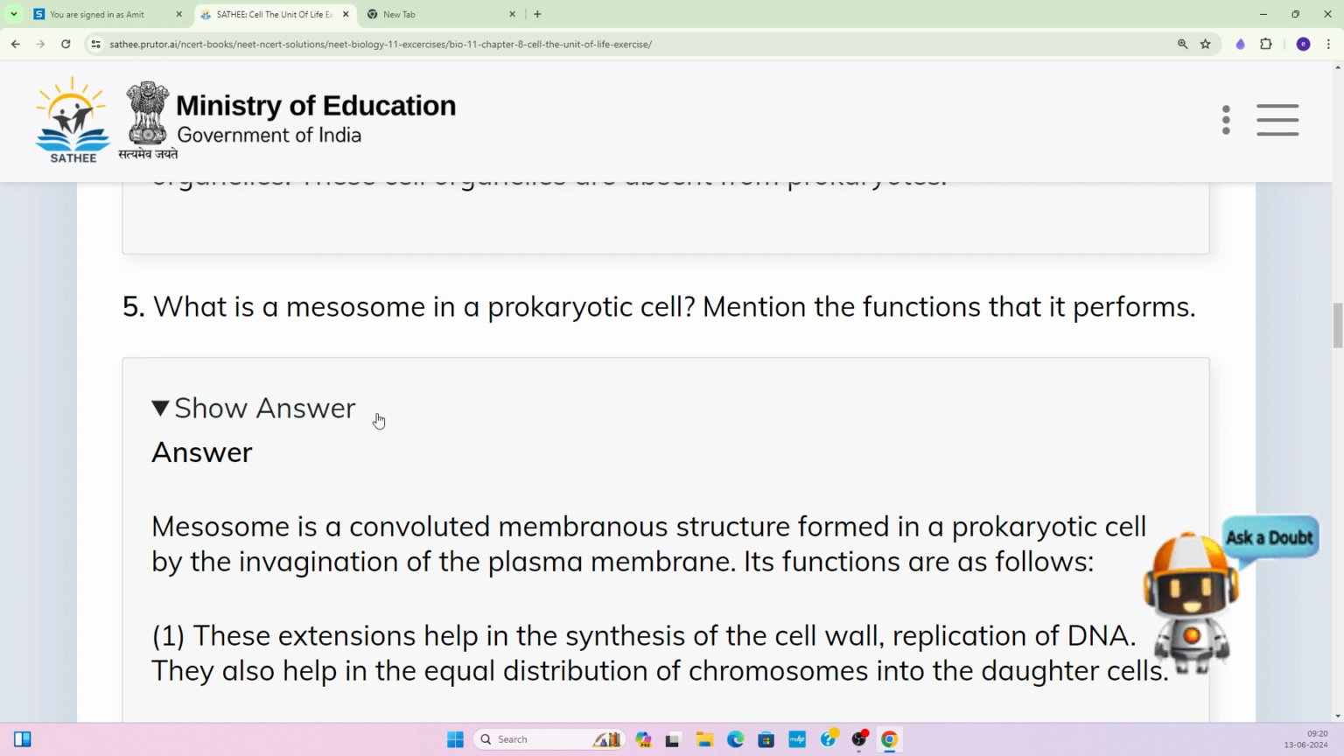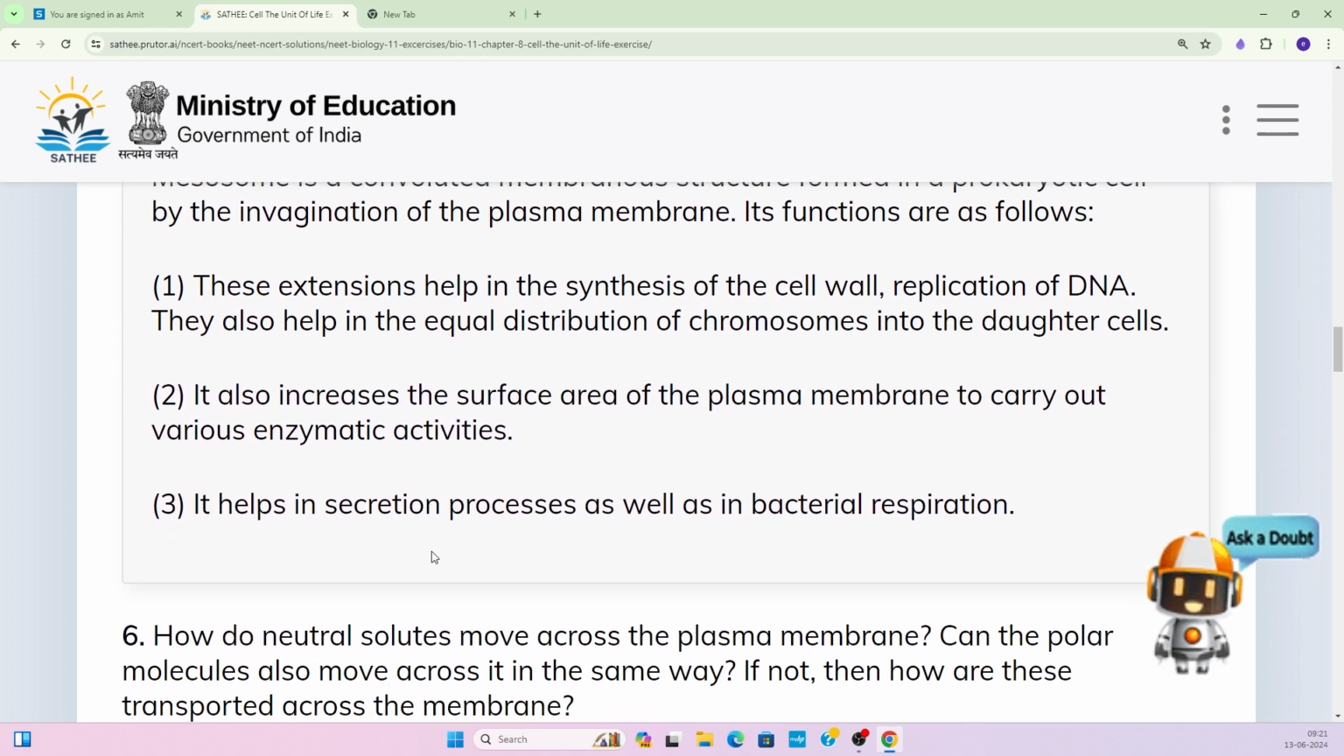And this you see in the case of prokaryotic cell only, right? So mesosome is a convoluted membranous structure formed in a prokaryotic cell by the invagination of the plasma membrane. The plasma membrane gets highly invaginated and forms a coiled structure like this. And its functions are as follows. Now they have certain functions, so let us see what are the functions of the mesosome.